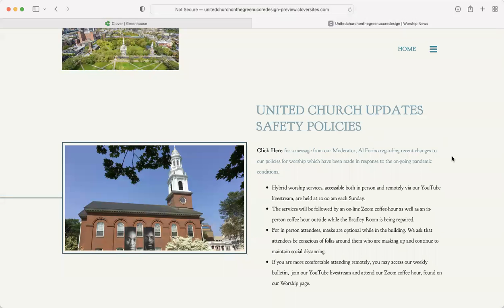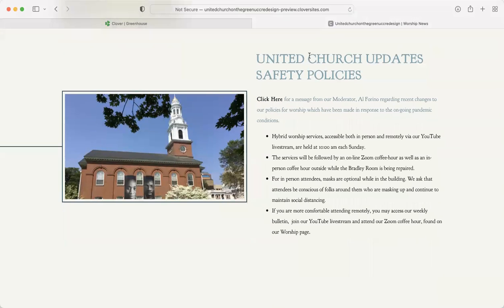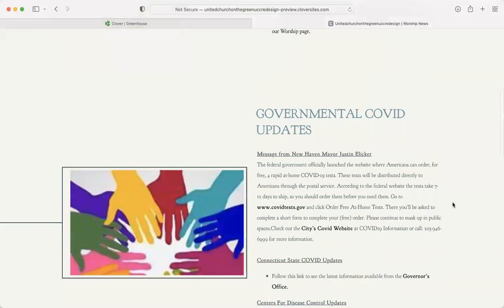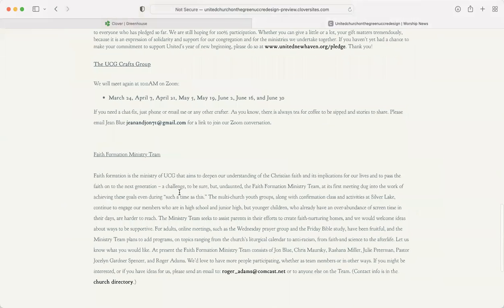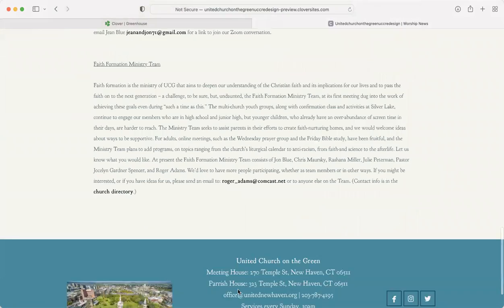Now, worship news is slightly different. It's not just the basic information for worship, but updates such as our COVID safety policies, governmental COVID updates, and then general things such as announcing our new interim minister, the crafts group, and the faith formation ministry training. That all will be here.